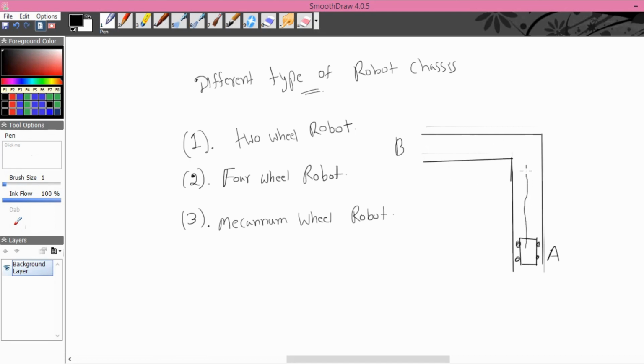So the 4-wheel robot will move, and here the 4-wheel robot needs to turn, right? Is there enough space for this robot to turn? There might not be enough space for this 4-wheel robot to turn. So that's where mecanum wheels come in as an advantage, because if this is a mecanum wheel robot, it can move forward like this and slide all the way to the left. See, it doesn't need this, the mecanum wheel robot goes straight and it can slide left. It doesn't need to turn. So that is the advantage.